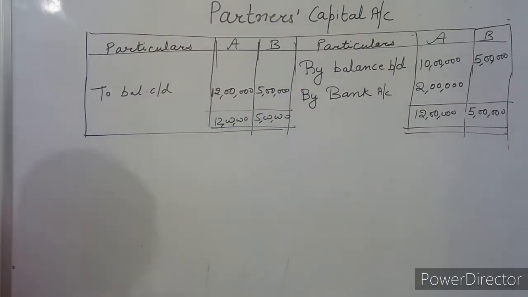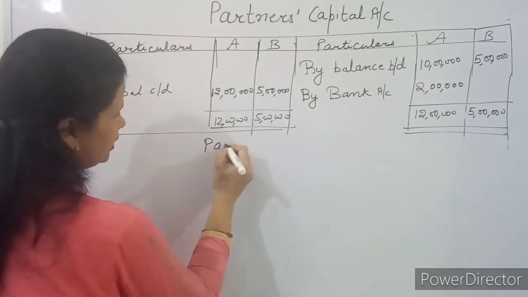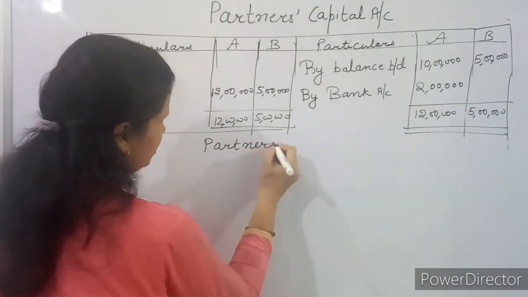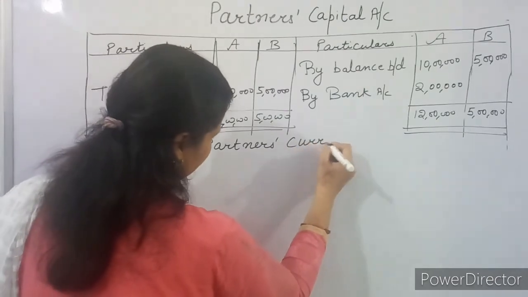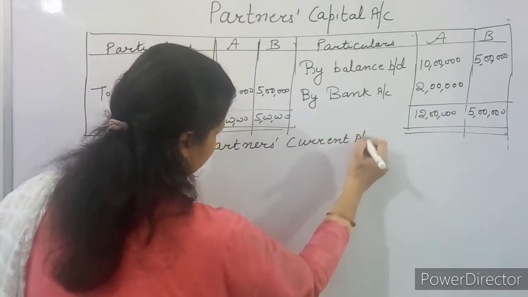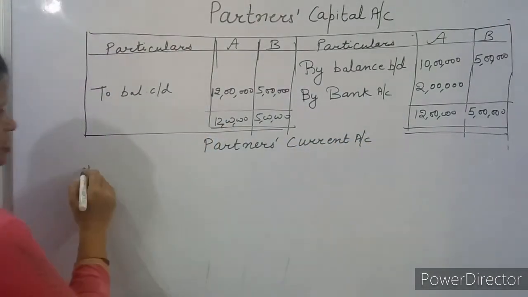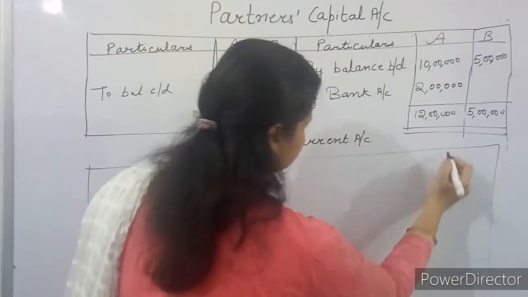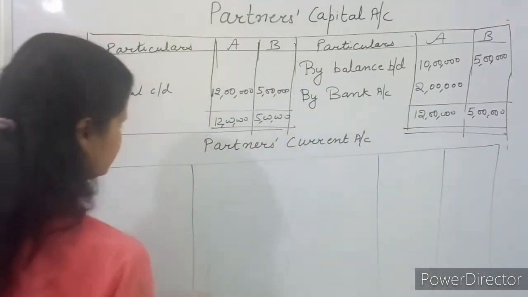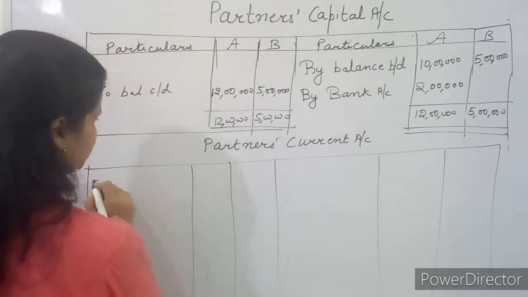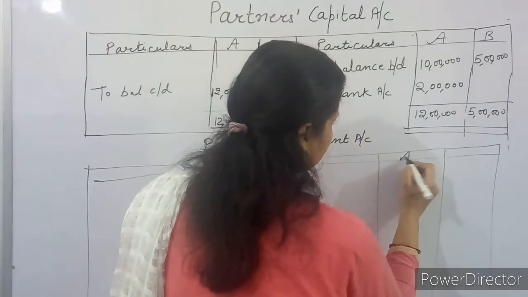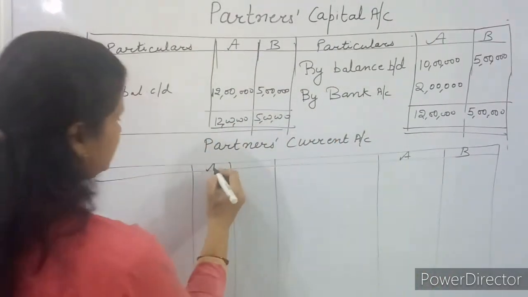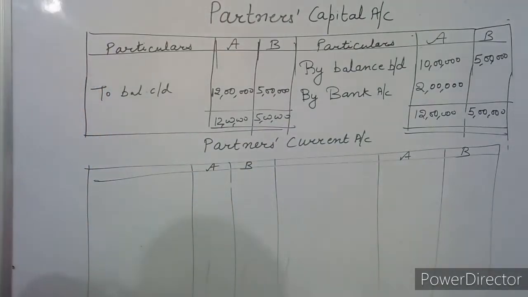Then we will prepare the partners' current account. Again the format will be the same. Now, no opening balance of current account is given in the question.